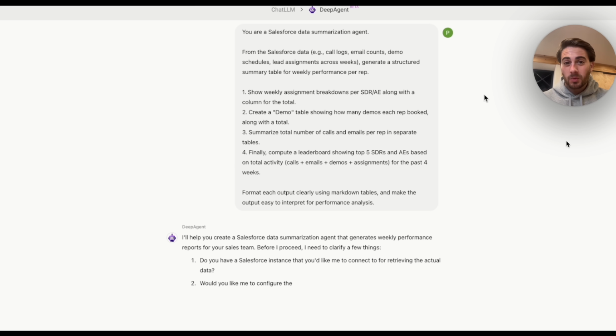Now, this next prompt that we're showing off here is a bit more in depth. We're saying you are a Salesforce data summarization agent, and then it goes through and lists it: from the Salesforce data, generate a structured summary table for weekly performance per rep. And we have the 4 different things that we want to show. And we also say format each output clearly using markdown tables and make the output easy to interpret for performance analysis. And again, it's going to ask us a few different questions here. We're going to answer them, and it's going to go ahead and do this.